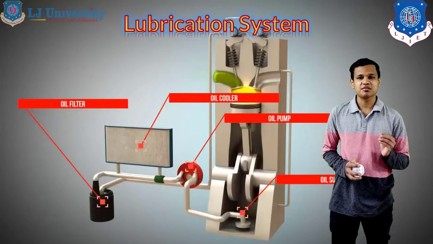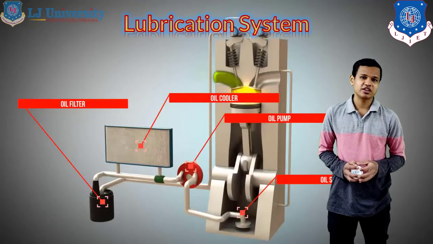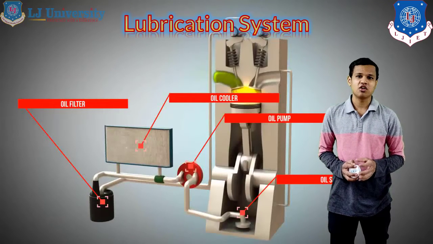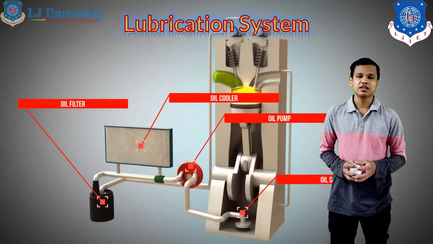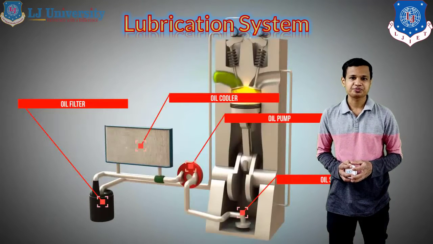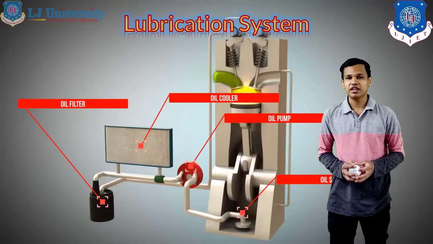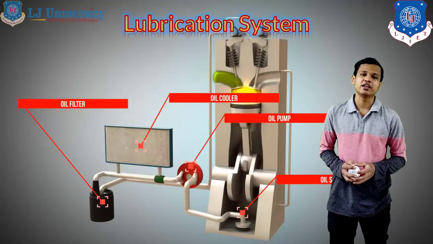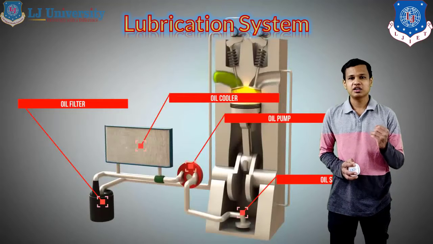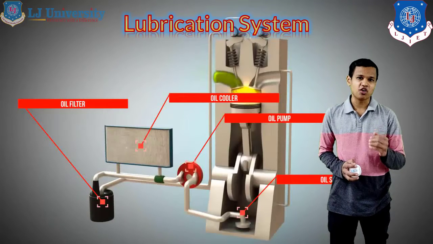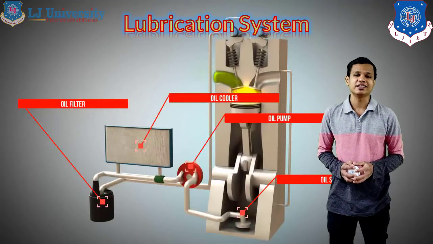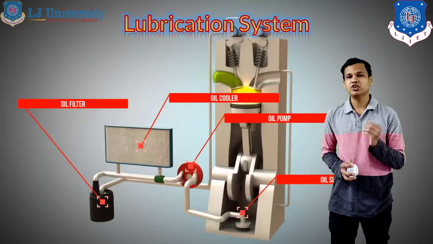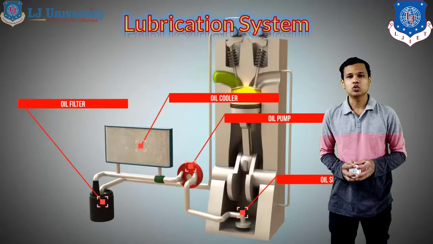you can see there are some basic components. First one is the oil sump, in which our oil will be kept at a level. Second is the oil pump, from which the oil will be pressurized, and then further it will be supplied to the oil filter. The oil filter will remove all the impurities before recirculating the oil in the engine, and with the filter we have connected the oil cooler, right?